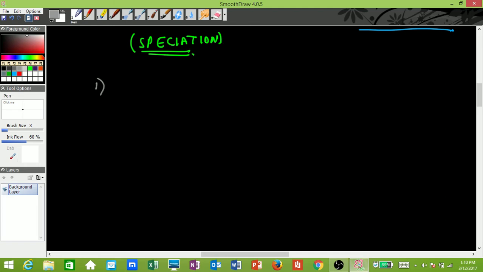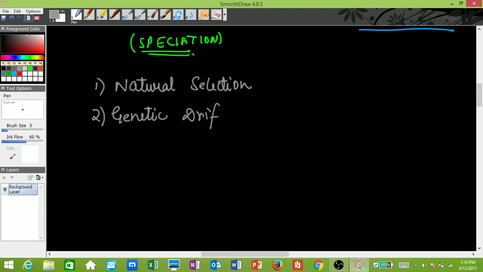First is natural selection, which is the phenomenon by which organisms with particular traits or characteristics are selected by nature to survive in a changing environment. That is called natural selection. Second is genetic drift. Genetic drift is the change in the frequency of a particular gene or allele which leads to the increase in the frequency of one particular gene in a population, though it does not give any survival advantage.